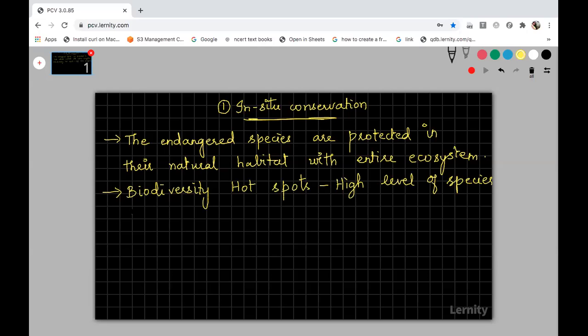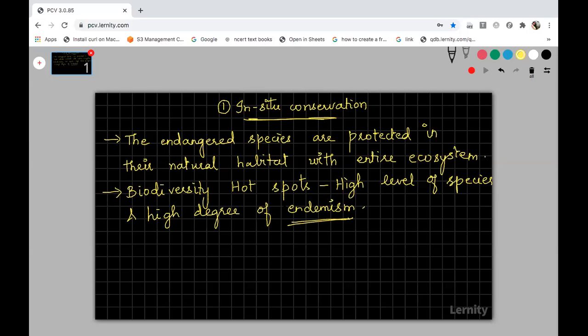They have a high level of species and also a high degree of endemism. Do you know what is meant by endemic species? Endemic species are those confined to a particular geographical area. You cannot see those species in any other geographical area. Yesterday I gave you an example, right? Marsupials can be seen only in the Australian and South American continents. You cannot see these organisms in any other place. Such species confined to a particular geographical area are called endemic species.